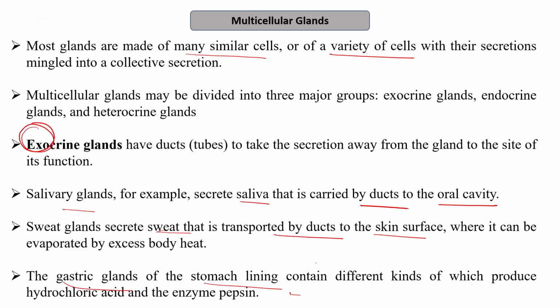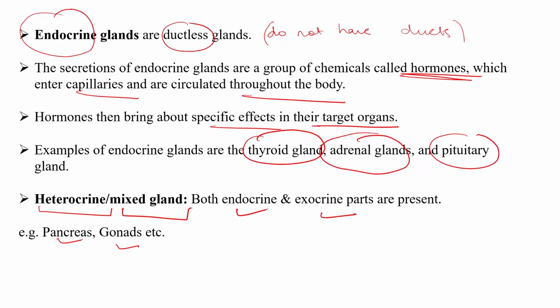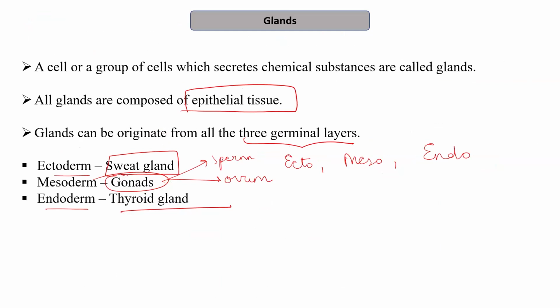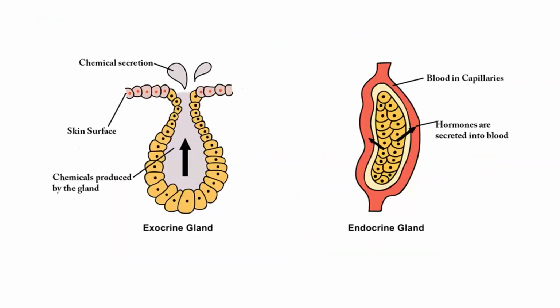If I talk about the pancreas, it secretes certain compounds that are released into the body with the help of the ducts, while there are certain hormones like, for example, insulin, which is the endocrine part of this gland. So these glands are nothing but modified epithelial tissues, which are modified for the secretion of certain chemical substances that have a particular function.